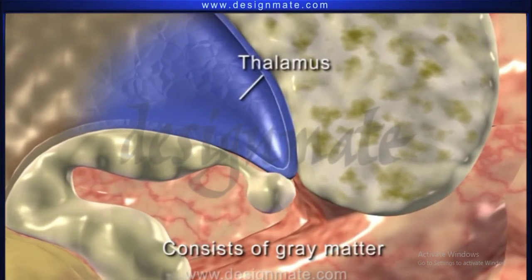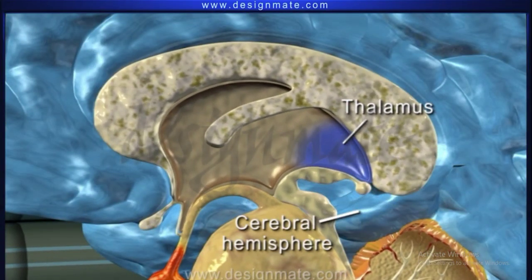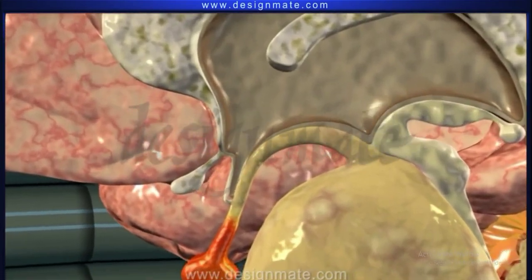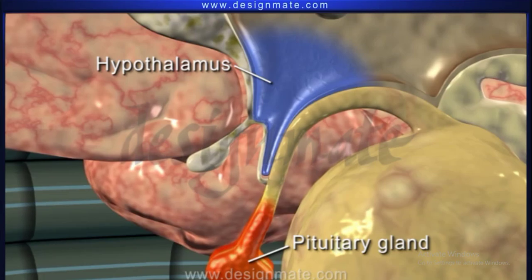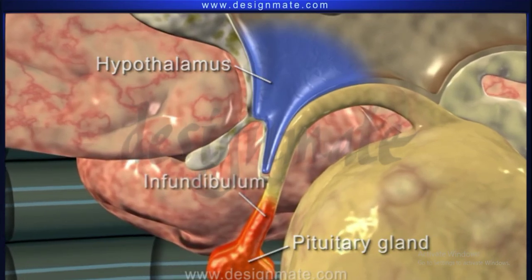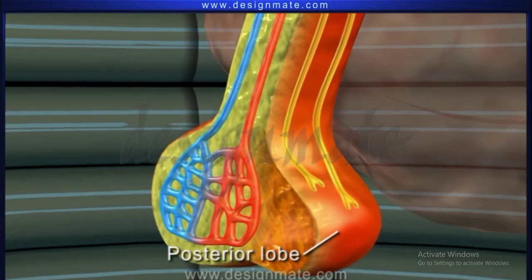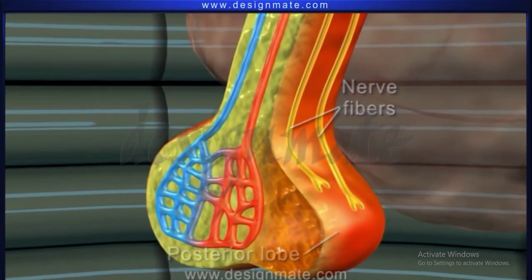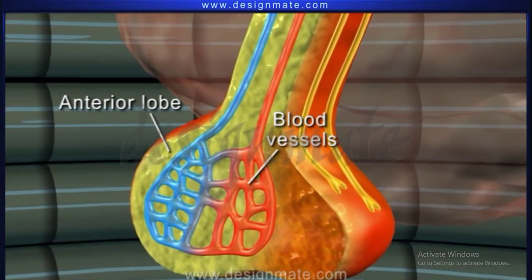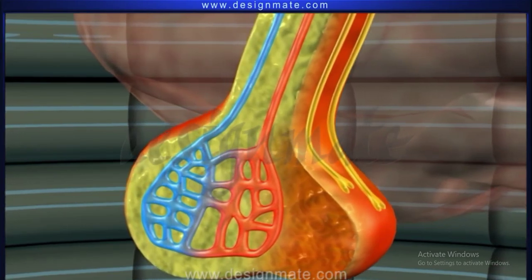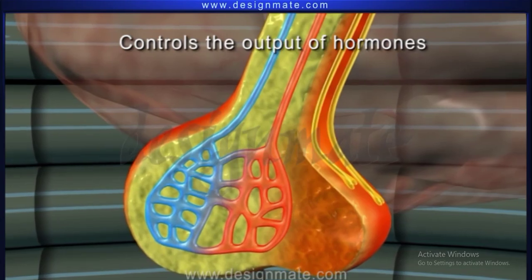The thalamus consists of grey matter and is surrounded by the cerebral hemisphere on either side. The hypothalamus is attached to the pituitary gland by means of a stalk called infundibulum. It is connected to the posterior lobe of the pituitary gland by nerve fibers and the anterior lobe by a complex system of blood vessels. With the help of these connections, the hypothalamus controls the output of hormones from these lobes.